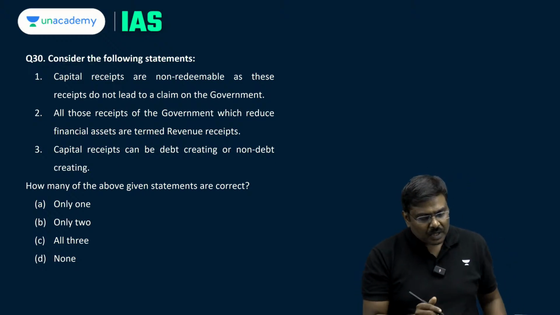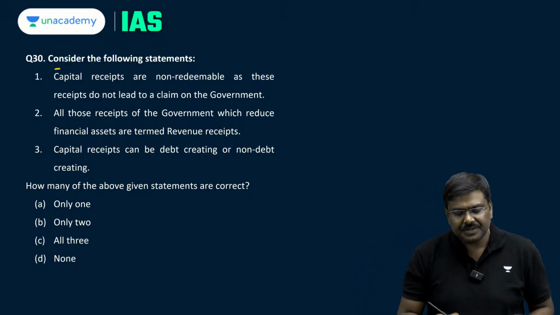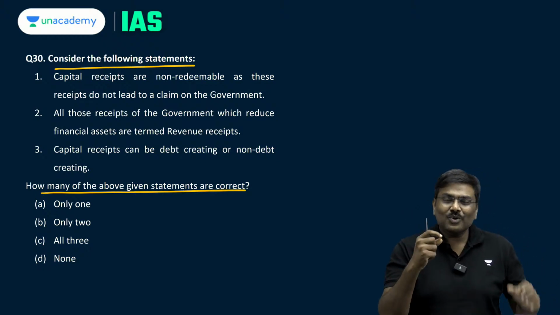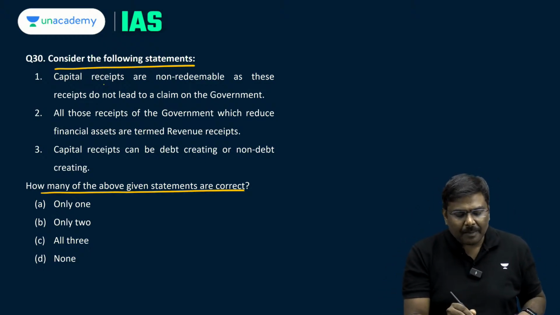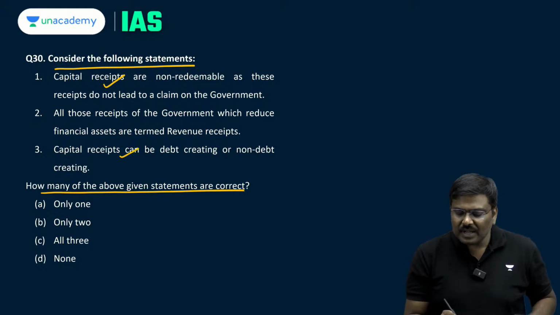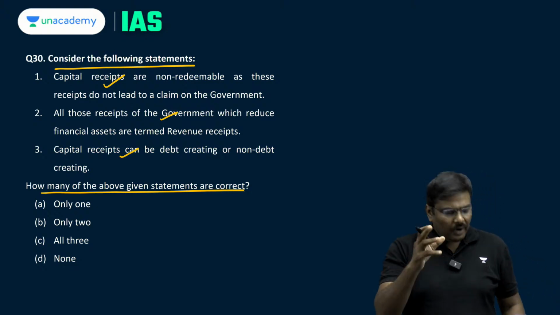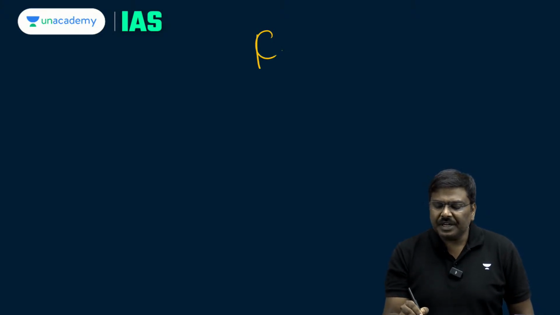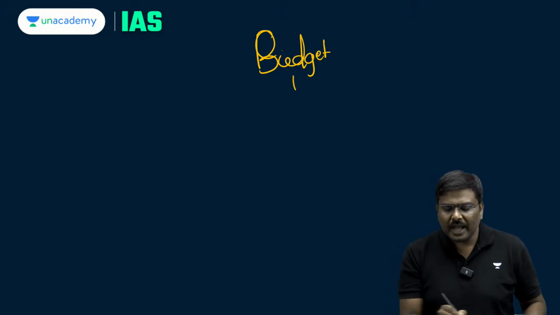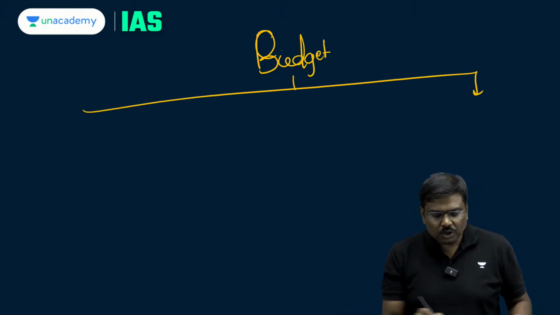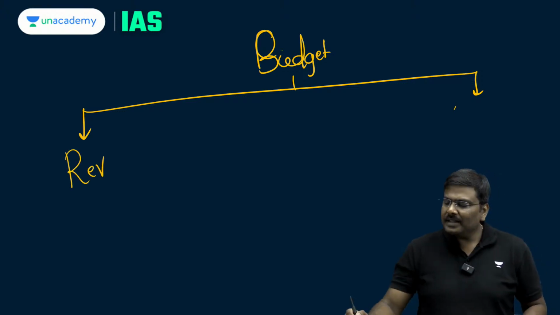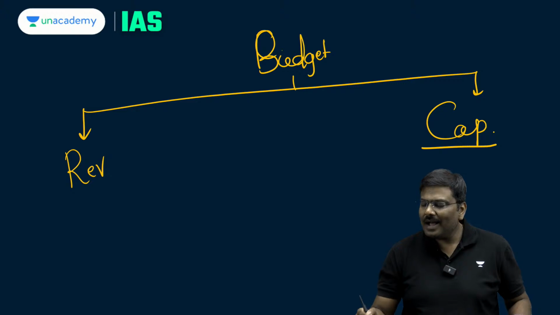Question number 30 now. Consider the following statements. How many of the above statements are correct? So, the statements are on capital receipts, revenue receipts, etc. What do you understand by this? Listen to me very carefully. Whenever you talk about the budget, the budget has two types of accounts. There are two accounts in the budget. One is called a revenue account and the second one is called a capital account.